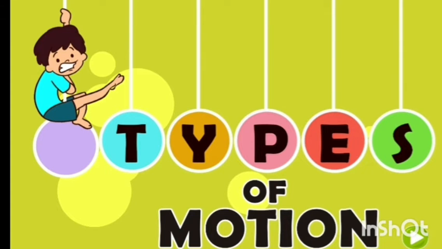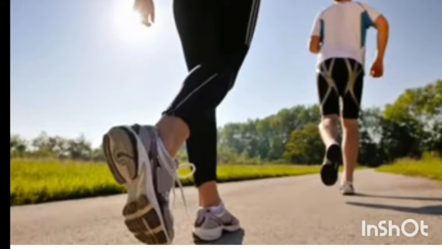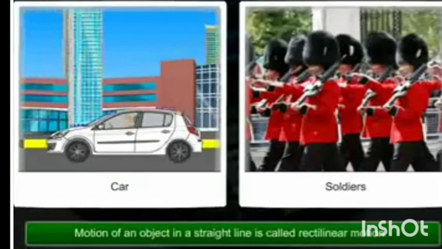Now, types of motion. You have observed a car moving on a straight road, people walking on a straight path, or soldiers moving in a straight line during a march past. So, what is so common in all these examples? In all these examples, the objects are moving in a straight line.